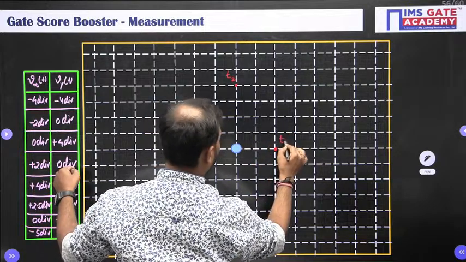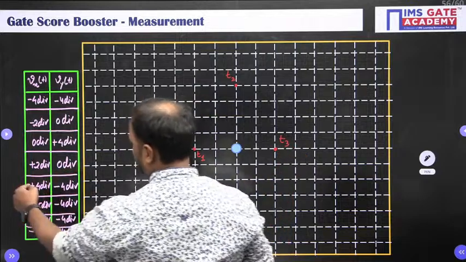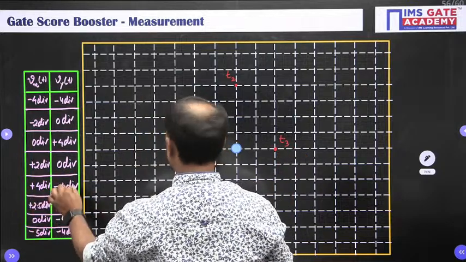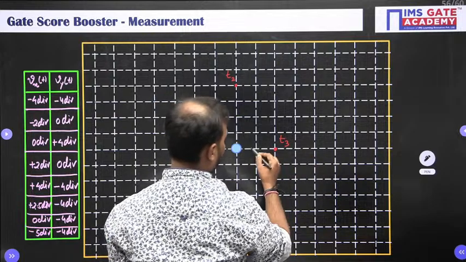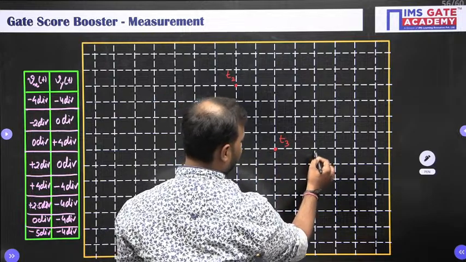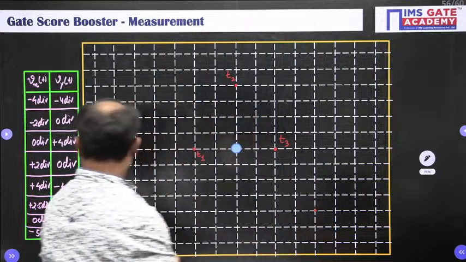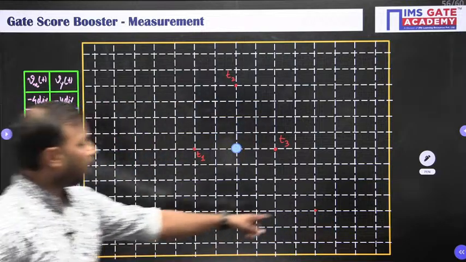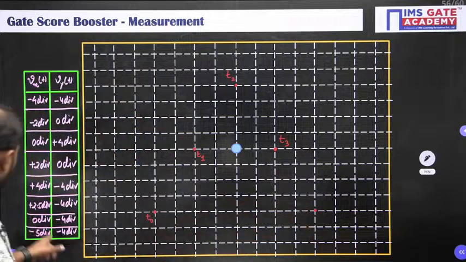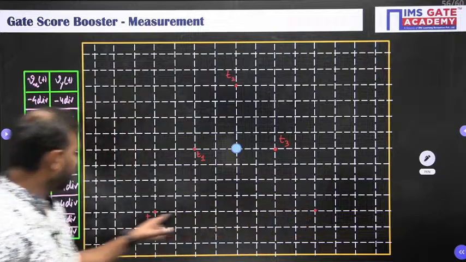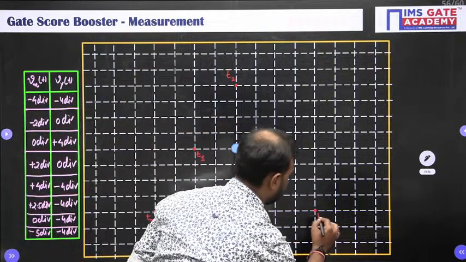So this is T3. Then at T4 plus 4 division and minus 4 division. So Vx is plus 4, 1, 2, 3, 4 and minus 4, 1, 2, 3, 4. And from minus 4 it will come again to this point. So this is T4.